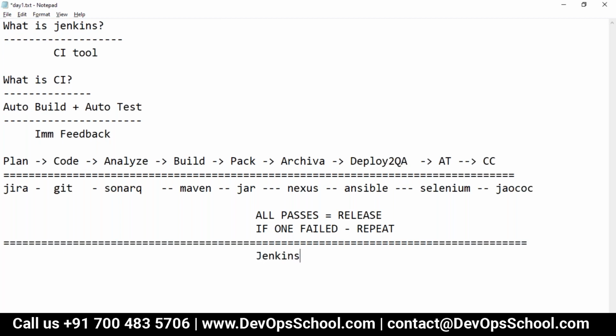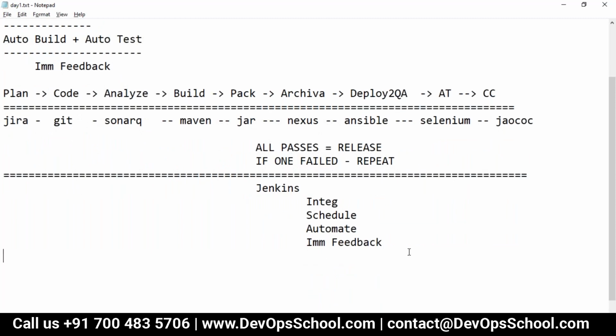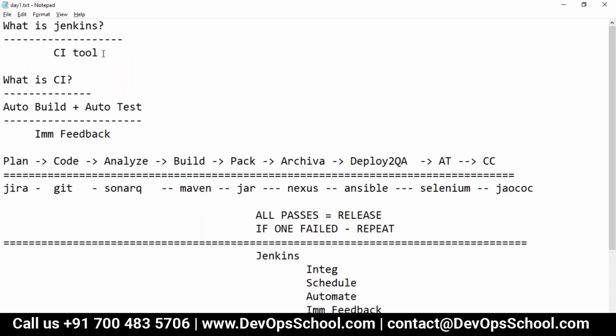That's where Jenkins is coming. Jenkins is a very intelligent tool. Jenkins will help you to integrate. See here, continuous integration, right? So Jenkins will help you to integrate all these tools. That's the primary feature of Jenkins: integration. Okay. The second feature which we have is scheduling. You can schedule the job automation. You can automate all the workflows, and you can get immediate feedback. There are various ways you can get immediate feedback. These are the major capabilities that Jenkins has. So now, did you understand why we call Jenkins a CI tool, all of you? Is that clear for everyone?